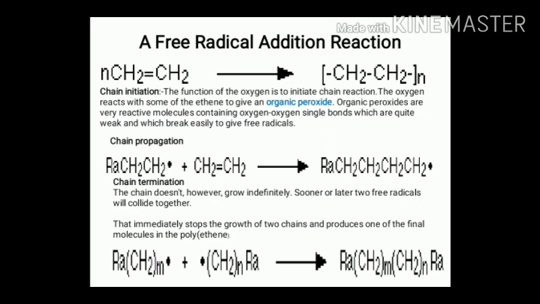Chain initiation occurs by the action of oxygen or sometimes by peroxide. This oxygen combines with, say for example, an alkene molecule, forming an organic peroxide. Organic peroxides are very reactive molecules because their bond is very weak and easily breaks to give free radicals. Now these free radicals formed in the first step, in the next step attack another alkene molecule or ethylene molecule and form a higher free radical molecule.